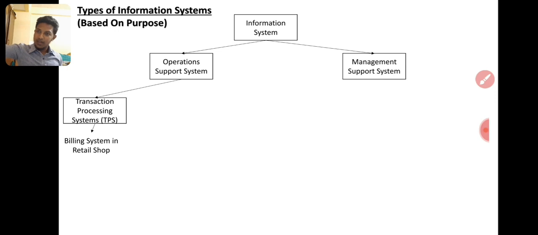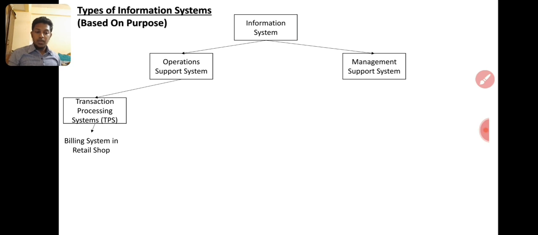Transaction processing system is a technical word, but the machine may be from Huawei, Samsung, Intel, any brand. He will take Intel machinery or Samsung machinery, Huawei machinery. Actually that machinery is the transaction processing system. It's a technical word. We don't know these technical terms, and we don't know the practical application of this. That's why this subject is a little bit difficult.